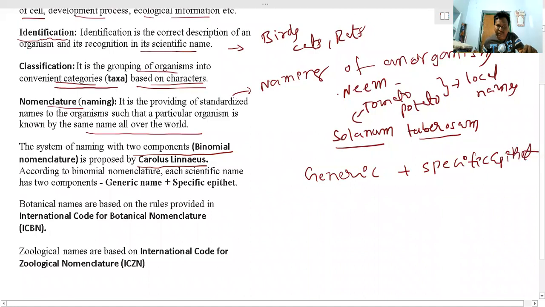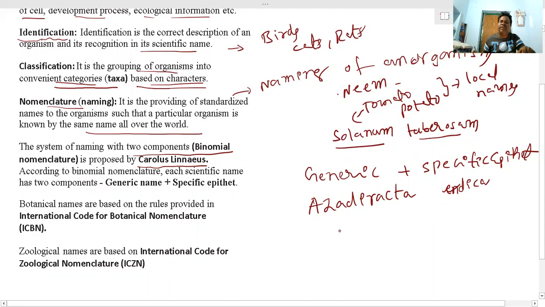Let us take an example: Azadirachta indica. Azadirachta is the generic name, and the specific epithet indica means the species can be seen in India.